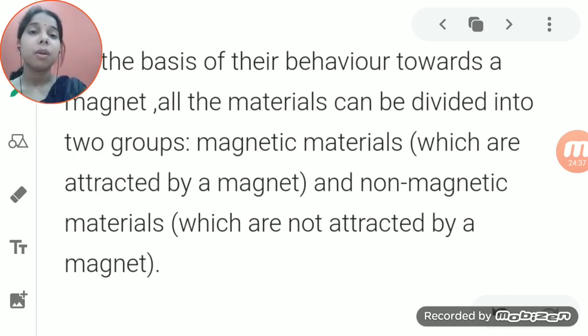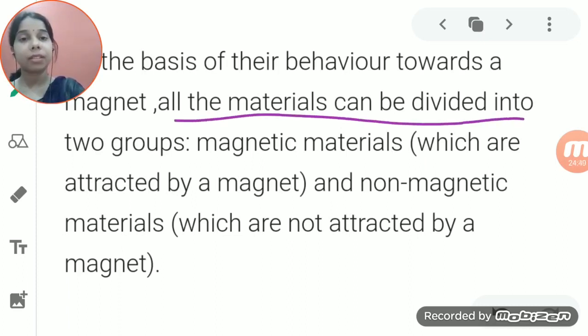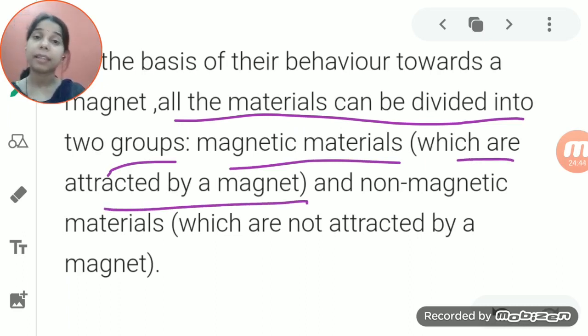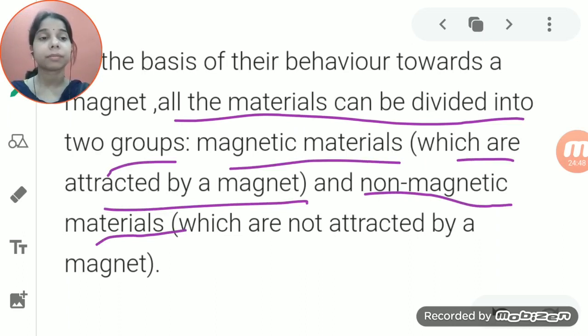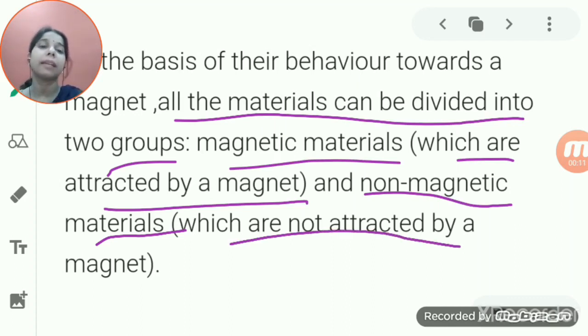Magnetic materials are attracted by the magnet, and non-magnetic materials are not. Based on the behavior of the different objects around us, whether they are attracted towards the magnet or not, they are divided into magnetic and non-magnetic material.